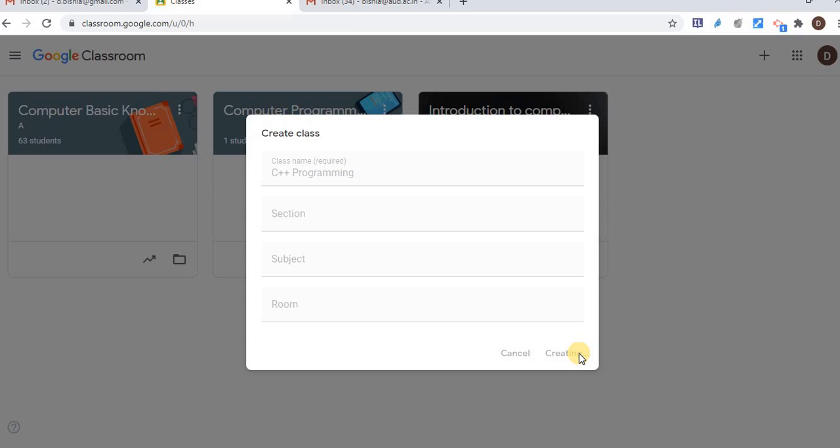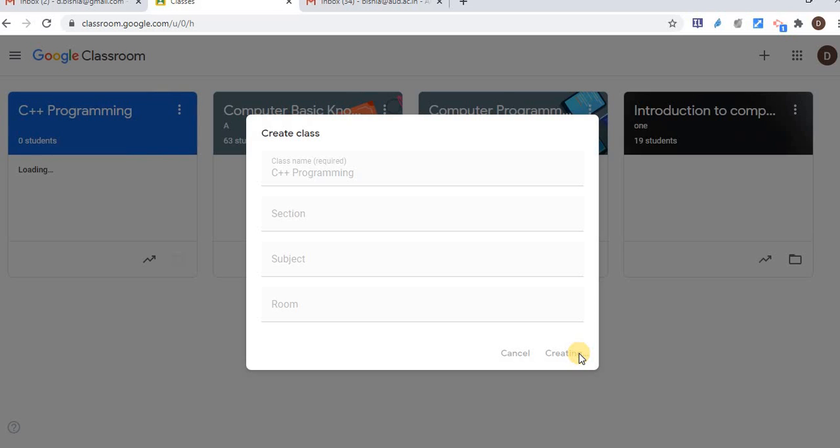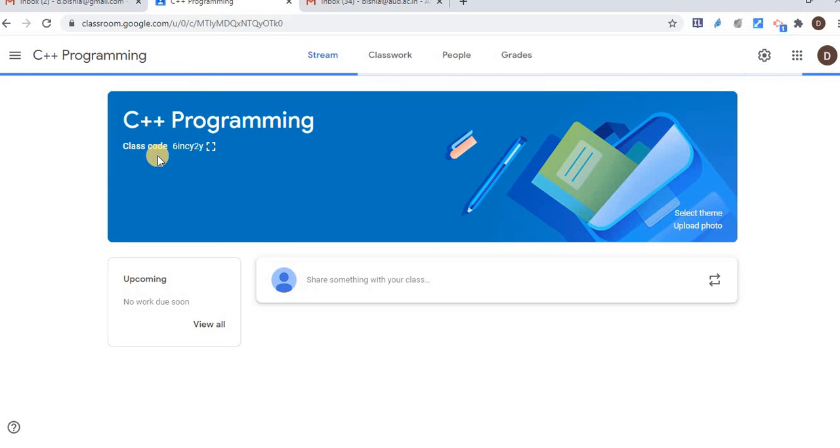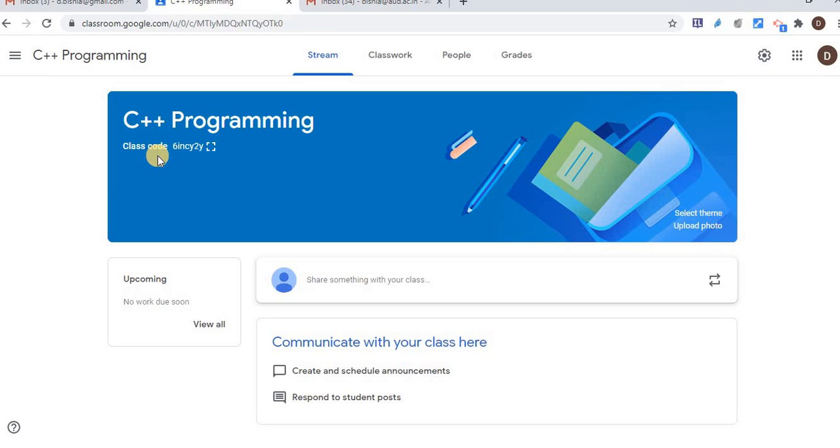Within a few seconds the class will be created. Here you can see one class is added with the name C++ programming. At any point of time you can edit this name and rename it to something else. As a teacher, you can do any editing at any point of time.